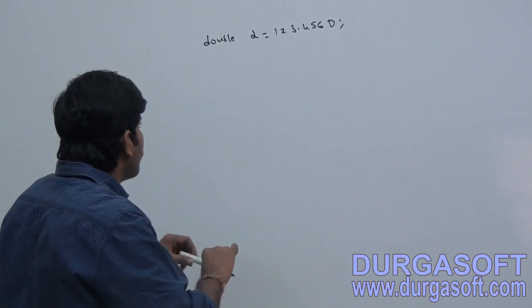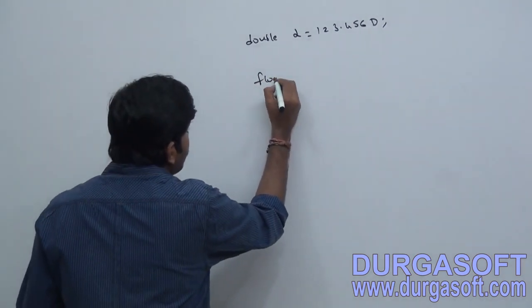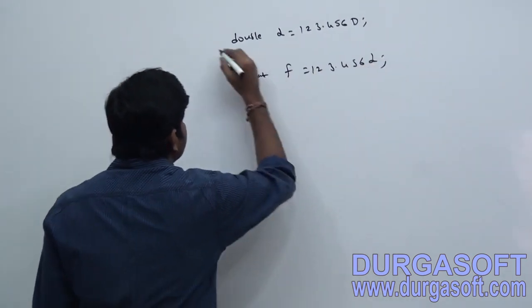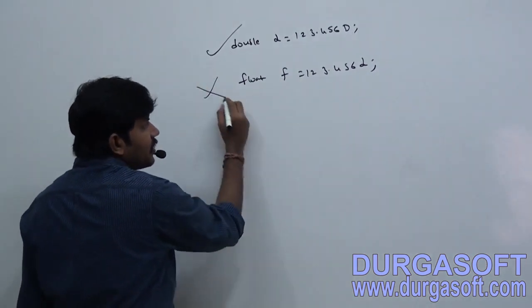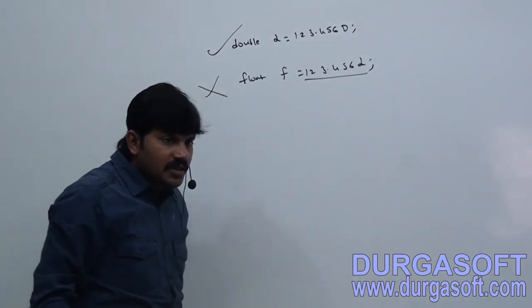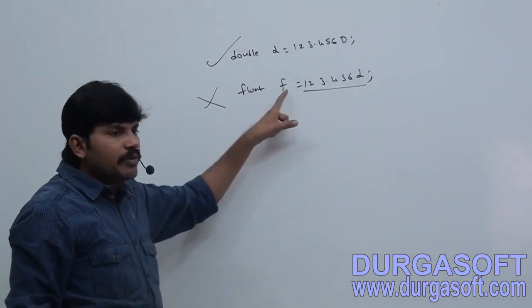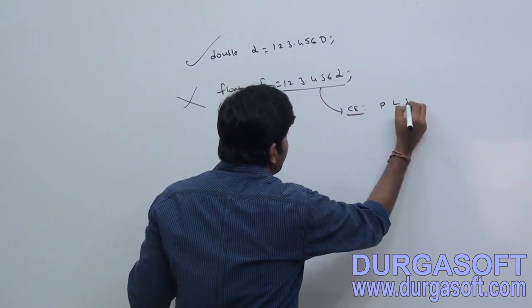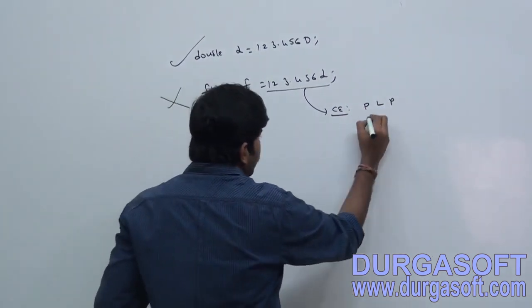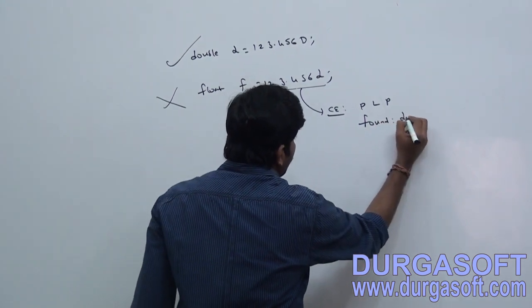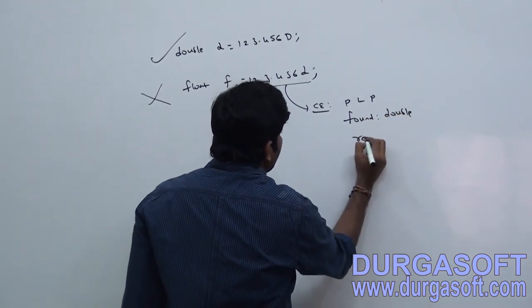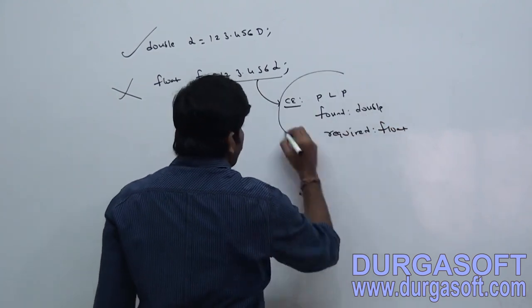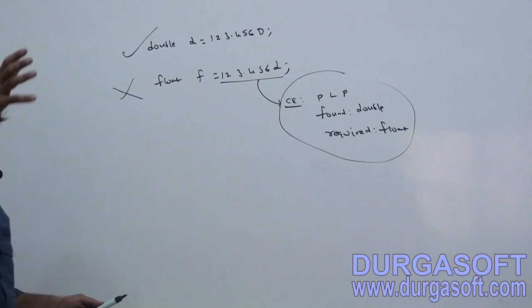Okay, suppose I take float f is equal to 123.456d. Sir, this one is invalid, because 123.456d is what type? Double. How can you assign it to float? Now immediately we are going to get a compile-time error saying possible loss of precision, found double, required float. Are you getting at this point?